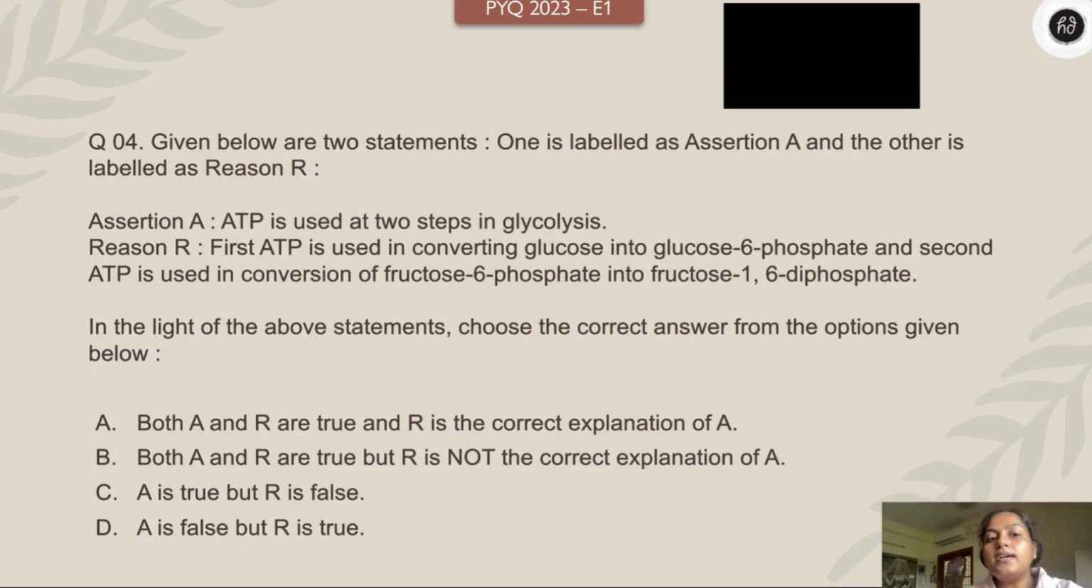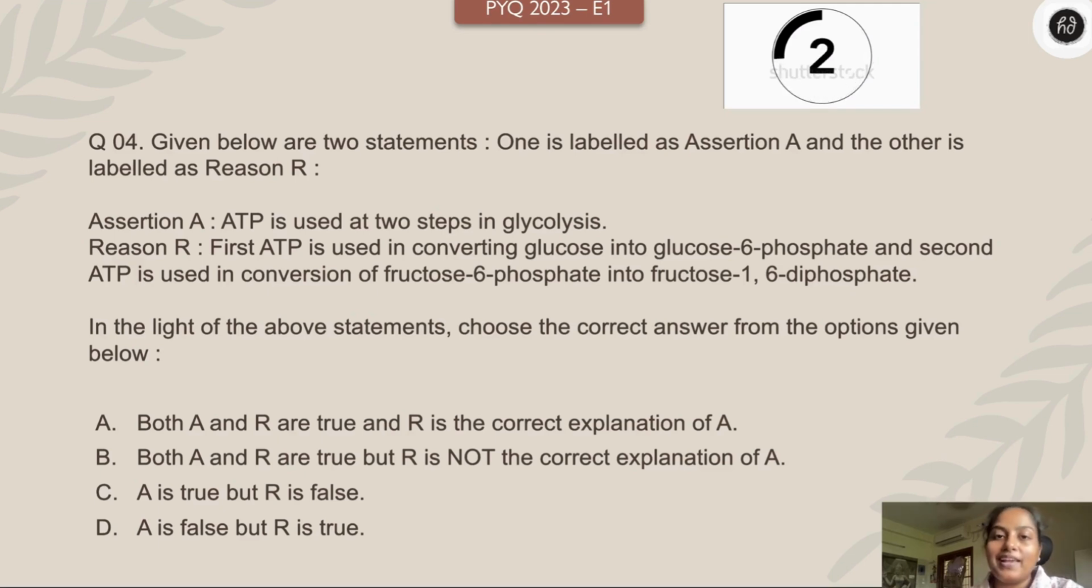Next one. Here are two statements given, assertion and reason. Assertion: ATP is used in two steps in glycolysis, true or false. And the reason is, first ATP is used in converting glucose into glucose 6-phosphate, and second ATP is used for conversion of fructose 6-phosphate into fructose 1,6 diphosphate. What do you think? Both A and R are true, and R is correctly explaining A. Both A and R are true, but R is not correctly explaining A. A is true, R is false. A is false, R is true. What do you think? Your time starts 3, 2, 1 right now.